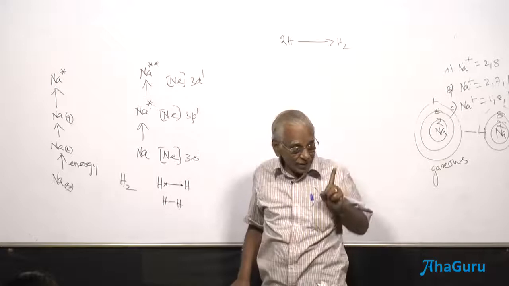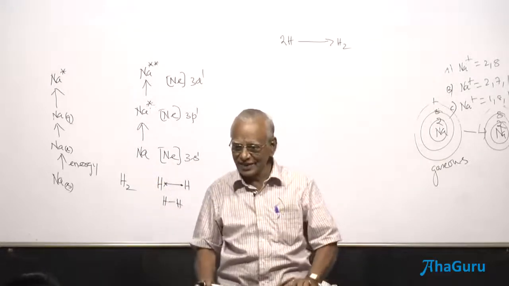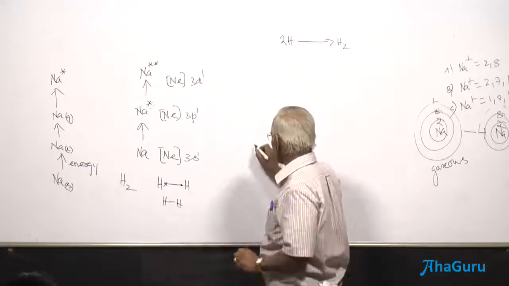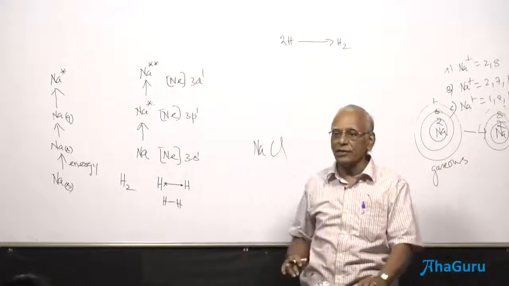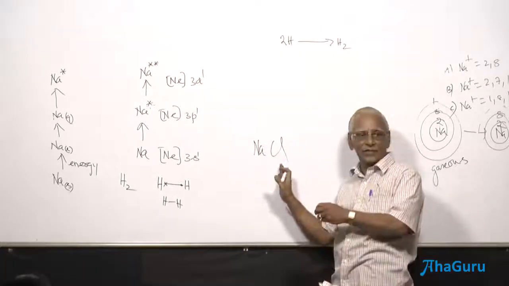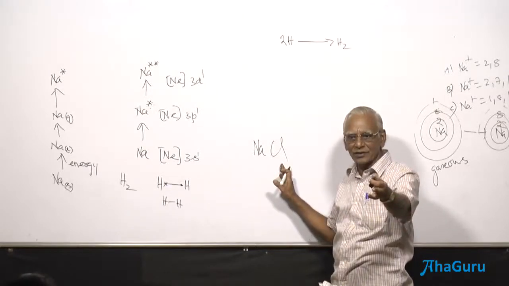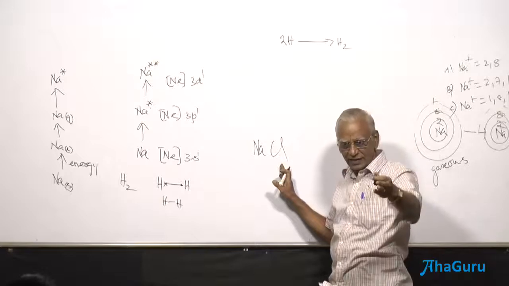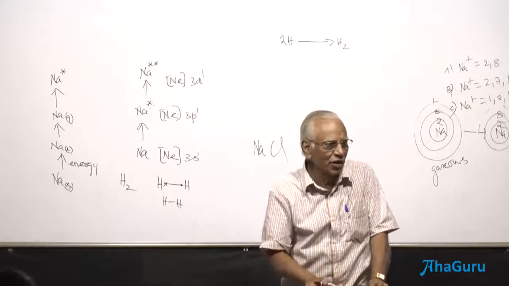So should I take care of the hydrogen atom or the hydrogen molecule? Hydrogen atom, obviously. When I take sodium chloride, the electrons are not loosely bound here, it's already transferred. That electron of sodium is present with chlorine. Chlorine has accepted it. It is not a loosely bound electron. So whenever I say ionization energy, it is of sodium only, not the ionization energy of the compound.